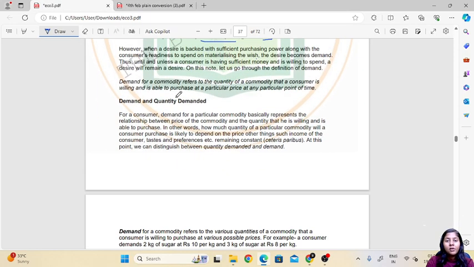Demand for a commodity refers to the quantity of a commodity that a consumer is willing and able to purchase at a particular price at any particular point of time.